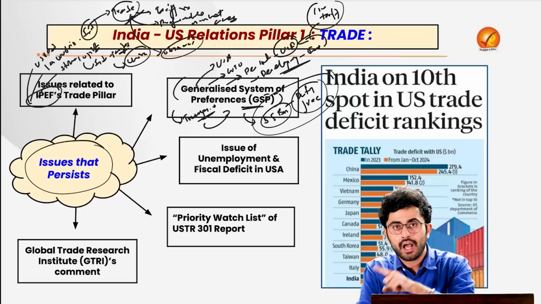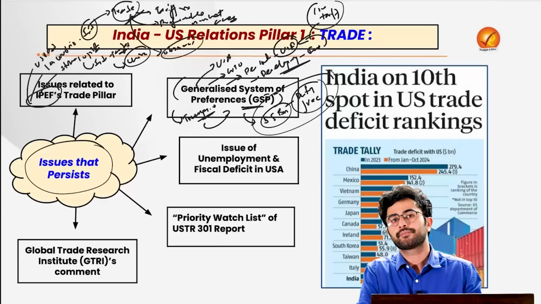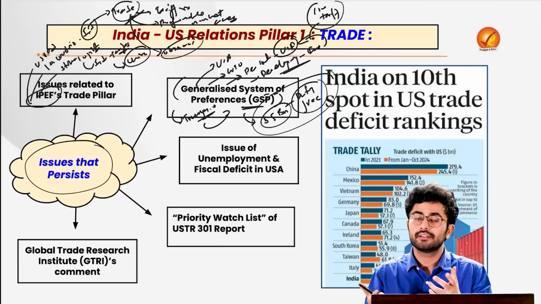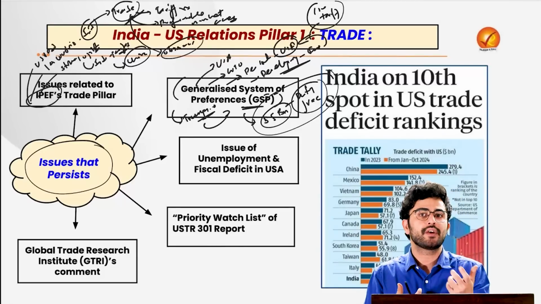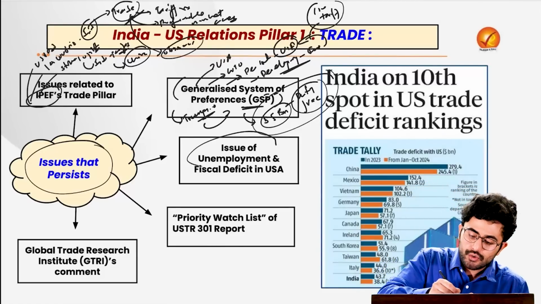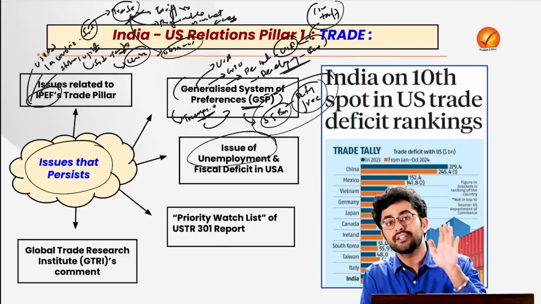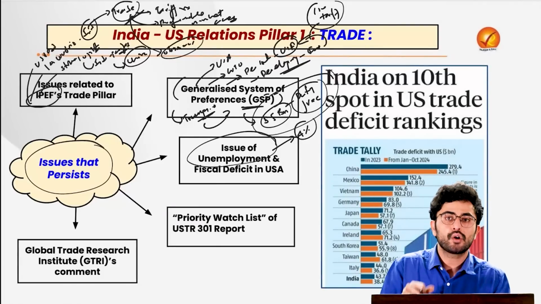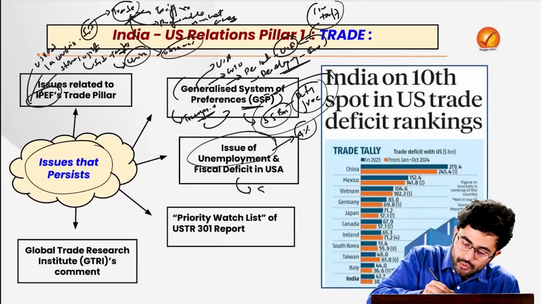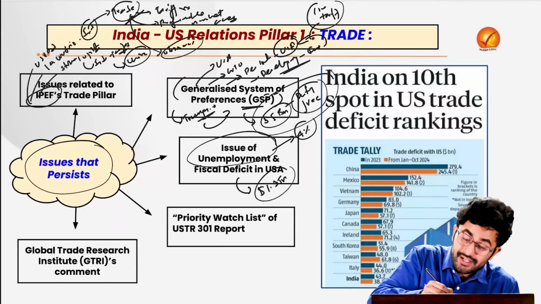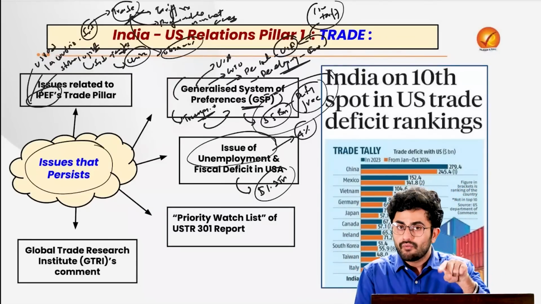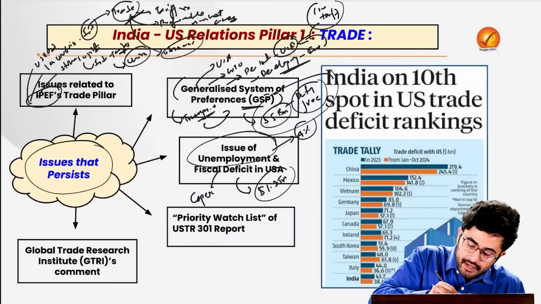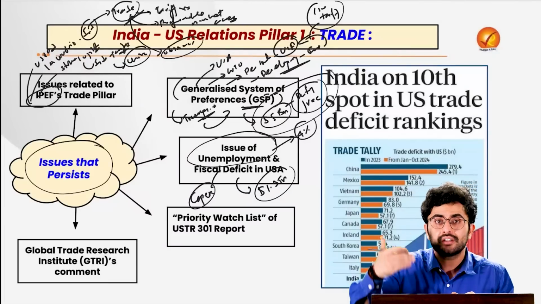Don't you think it would have hampered our country's economy and industry? Then what is happening? Why is the US taking such a capitalistic approach in trade relations with various countries? The major issue is rising unemployment and the fiscal deficit in the USA. For example, currently the unemployment rate is around 4%, and the fiscal deficit of the USA currently stands at around $1.3 trillion. And why has such a high fiscal deficit been incurred by the US government? Because of the high capital expenditure it was doing to generate jobs.